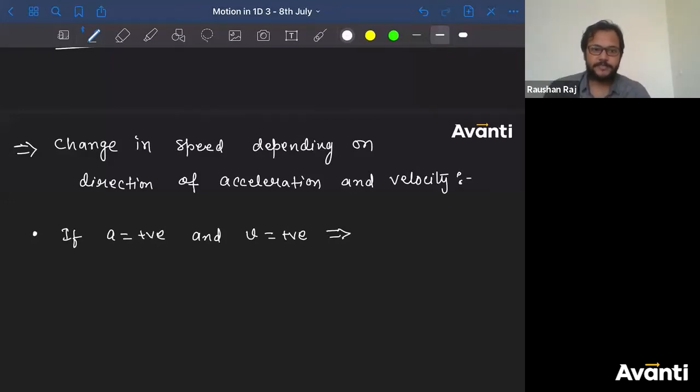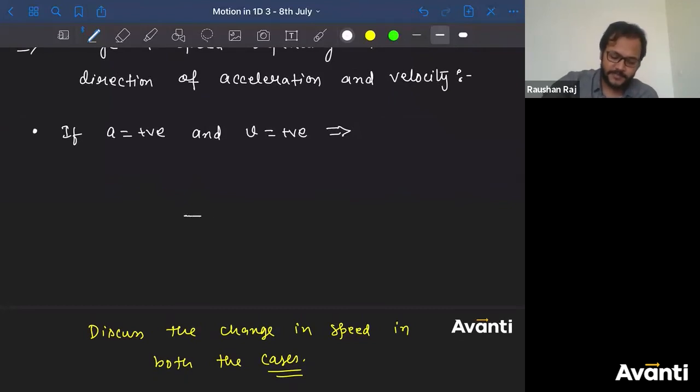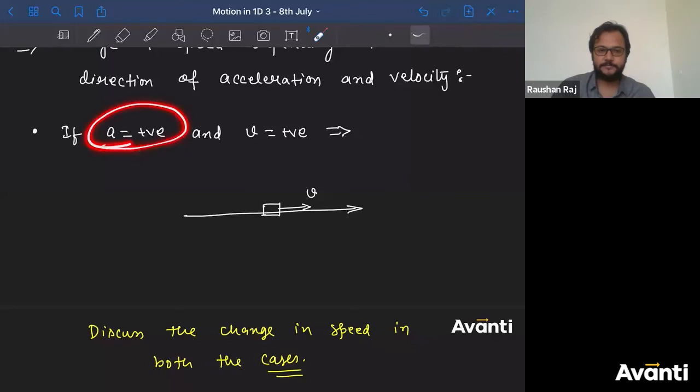Guys, come on, answer this. Okay, I can see every one of you is saying increase. Correct answer. Just imagine this condition: if this is the positive direction, and a block is moving in the rightward direction, that means velocity is in the rightward direction. Tell me, how do you get this acceleration?